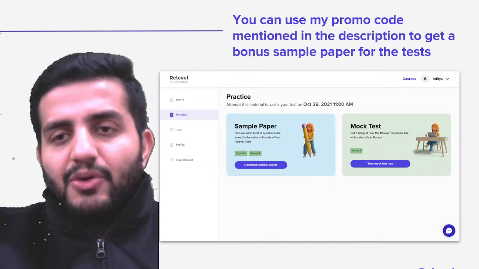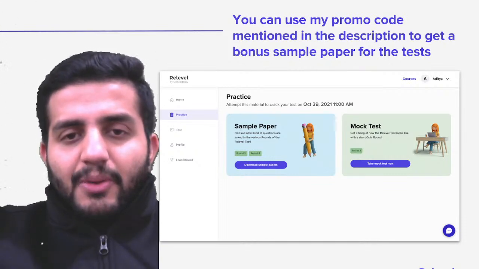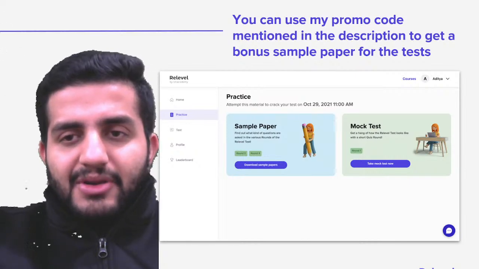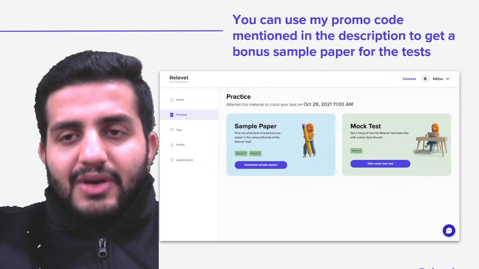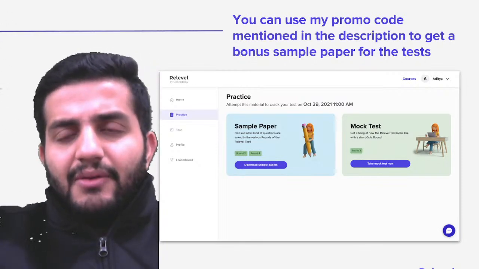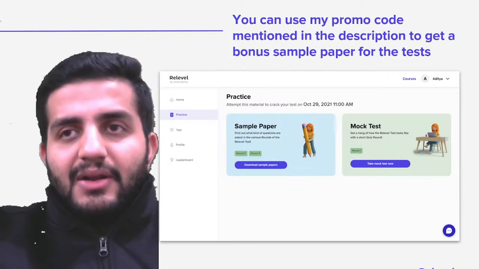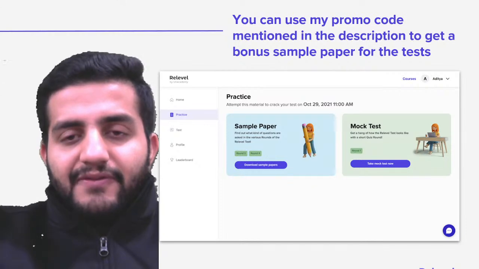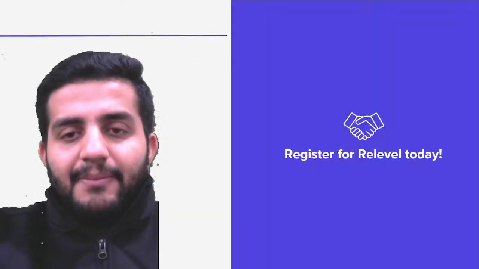So if you have used the code Python10, this is how the dashboard should look for you. You have an option of a practice tab here. The practice tab has one of the sample Relevel test papers. You can download this sample test paper. It will have the replica questions. This is what you can expect from the actual Relevel platform. Once you have practiced this, you should definitely be ready for your D-Day.